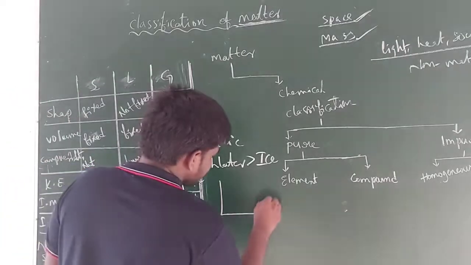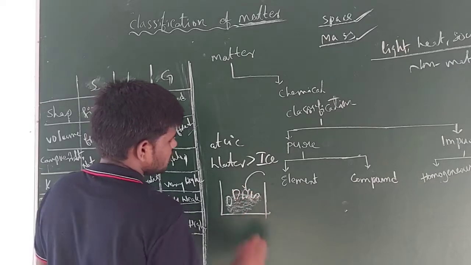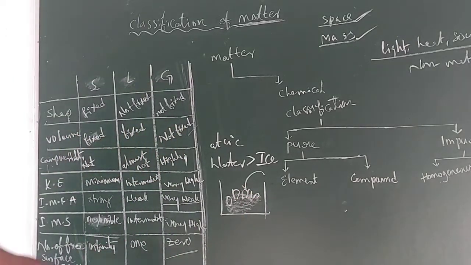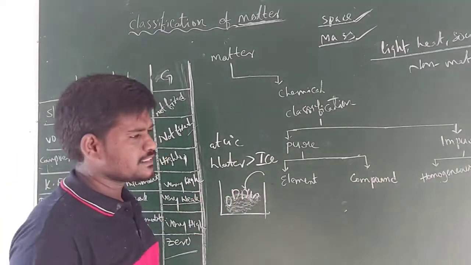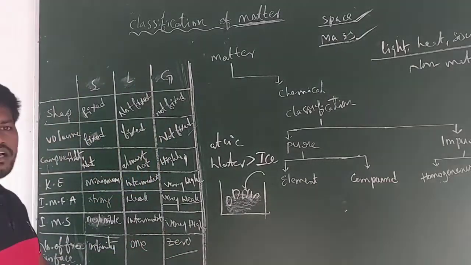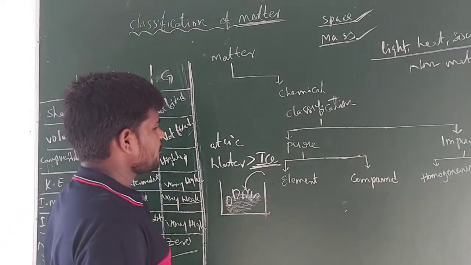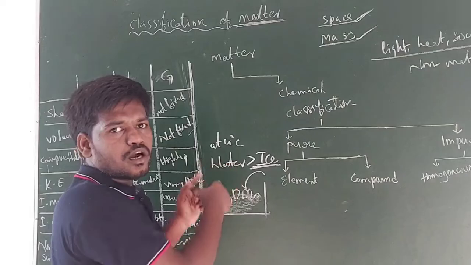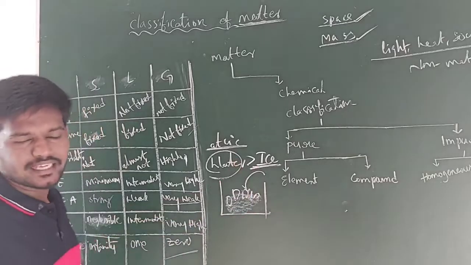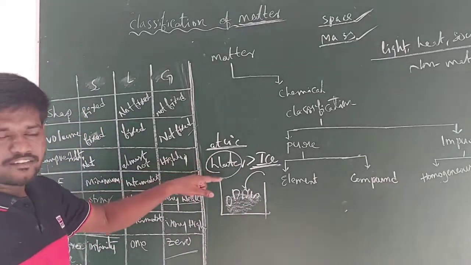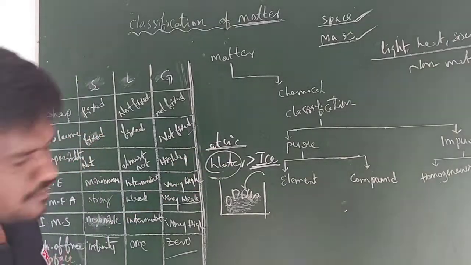That's why, guys, when you place ice cubes in water, they float over the water. It means that they have less density than water, which is the anomalous behavior of water. The generally expected one is that ice is the solid and water is liquid, so it should contain more density than water. But at 4 degrees centigrade, water has more density than ice. Even though water is in liquid state, it has more density at 4 degrees centigrade. This is known as the anomalous behavior of water.